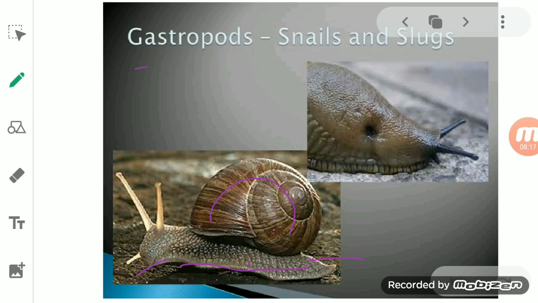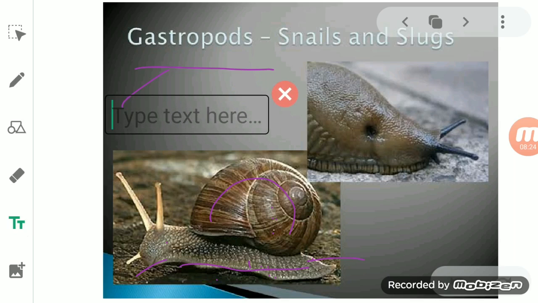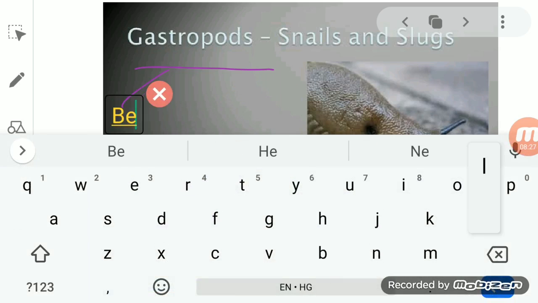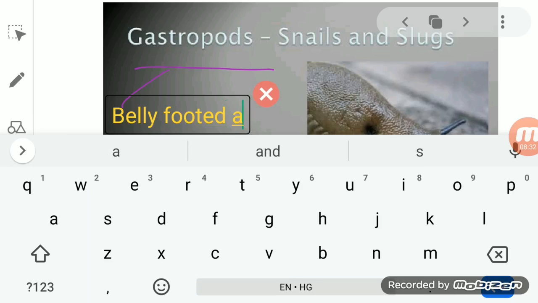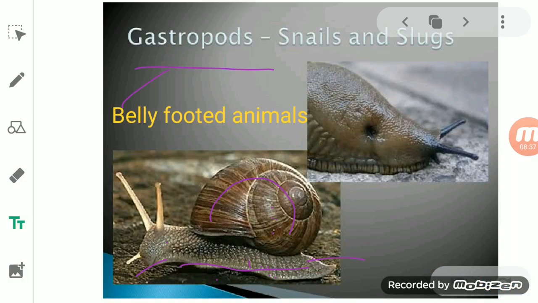One more thing, these snails are gastropods. What is the meaning of gastropod, students? That is belly footed animals. Belly, you can say stomach. So these are the gastropods. It means they are belly footed animals, they can move with the help of their belly. They do not have proper legs, and that's why they are known as gastropods.